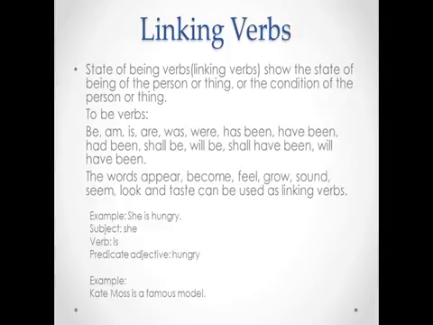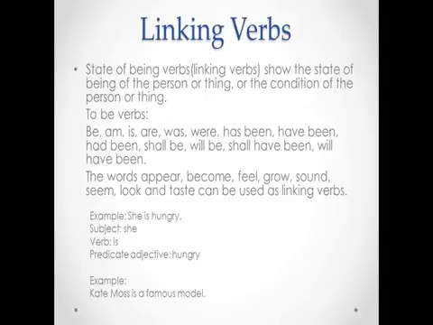So an example here, very short sentence, she is hungry. Well, we know that she is the subject, is is the state of being verb, the linking verb, and hungry is what she is. So is is linking hungry to what she is. And when you have a linking verb, it will link to a predicate nominative or a predicate adjective. So in this case, hungry is an adjective, so it's the predicate adjective.